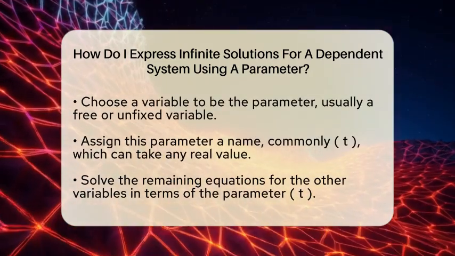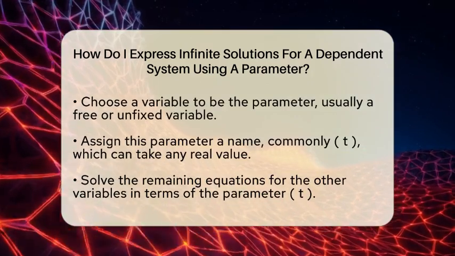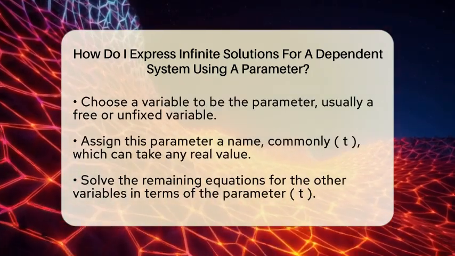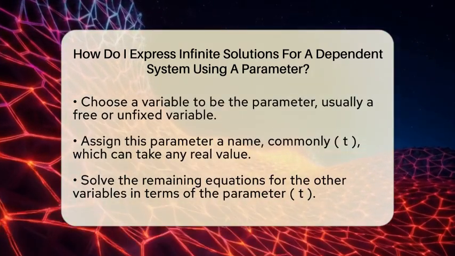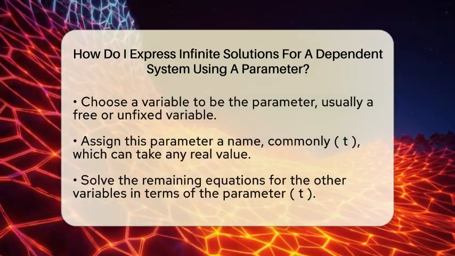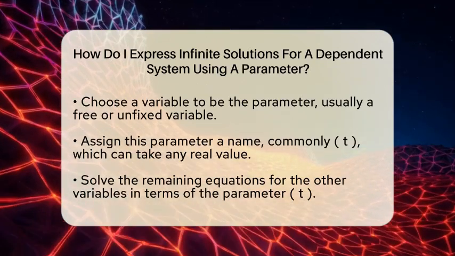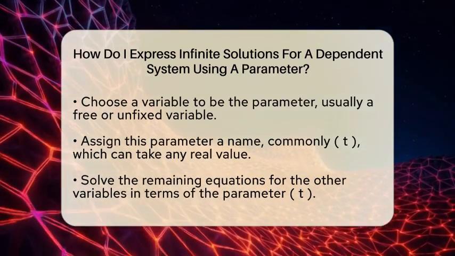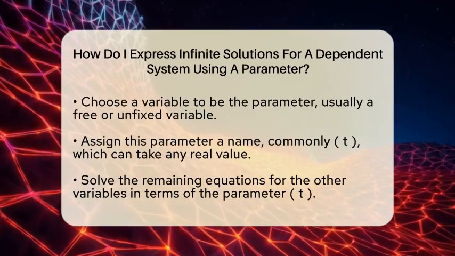Next, pick one variable to be your parameter. Usually, you choose the variable that is free, or not fixed by the equations. Let's call this parameter t. Since t can be any real number, it represents all possible solutions along the line or surface.